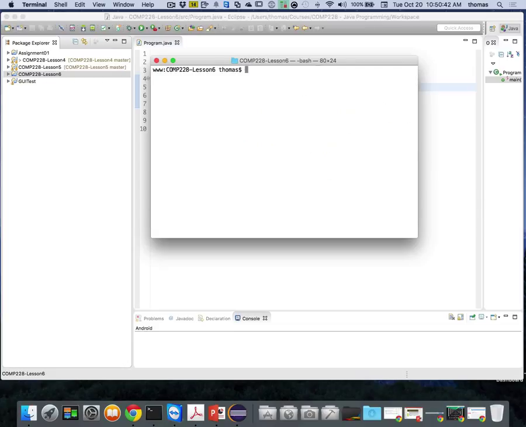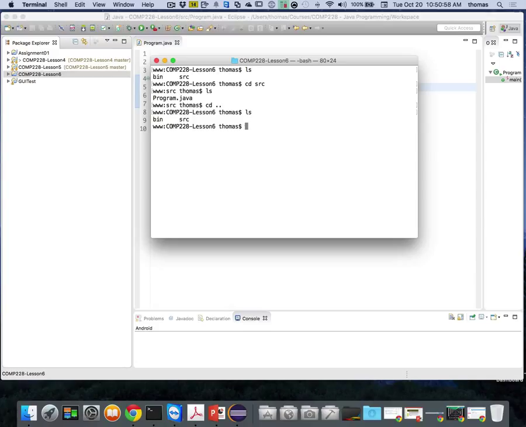Let me clear this. So that's all I have. I'm in a source folder right now. And if I go into my source folder to show you, I just have this Program.java file, because that's what it looks like in the operating system, right? Yours would be very similar on Windows.